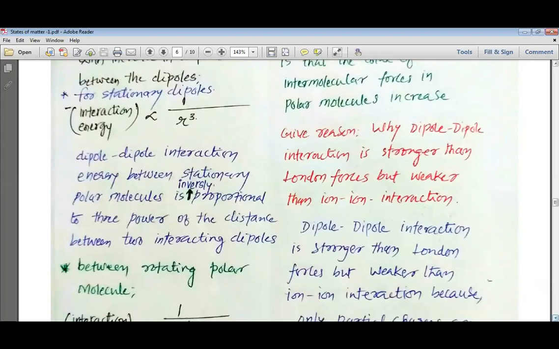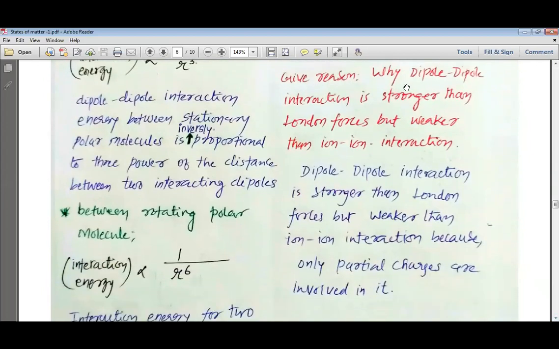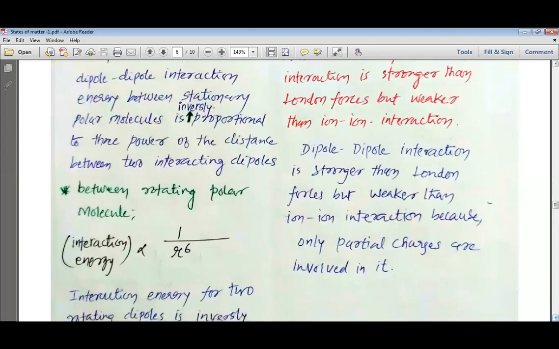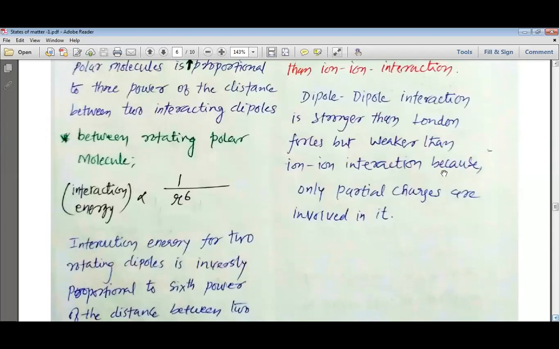Now we have the question. Give reason why dipole-dipole interaction is stronger than the London forces but weaker than the ion-ion interaction. So dipole-dipole interaction is stronger than the London forces but weaker than the ion-ion interaction because only partial charges are involved in it. So my dear students, only partial charges are involved, and that is why they are weaker than the ion-ion interaction or ion-ion forces.